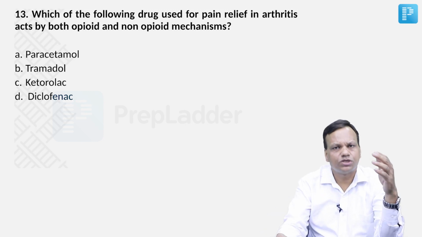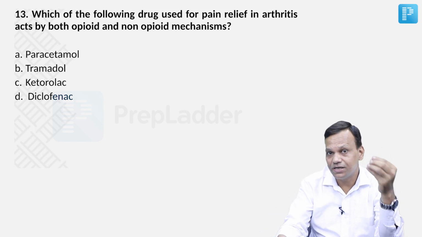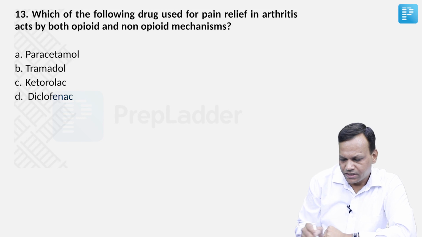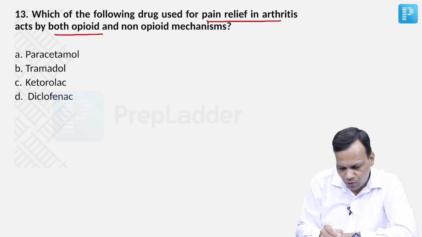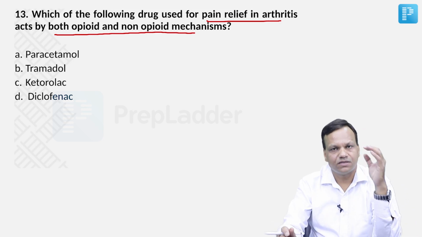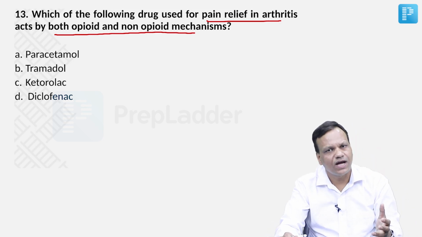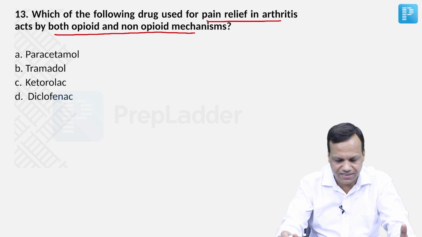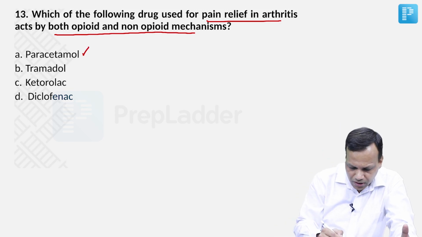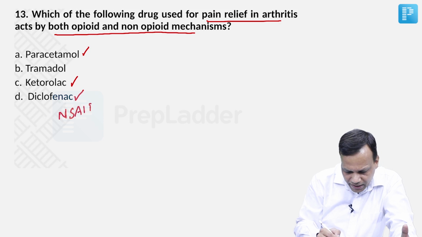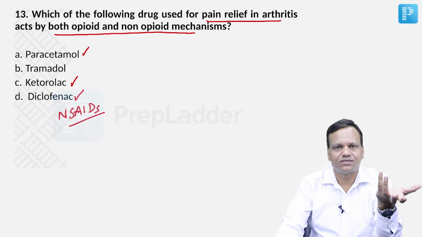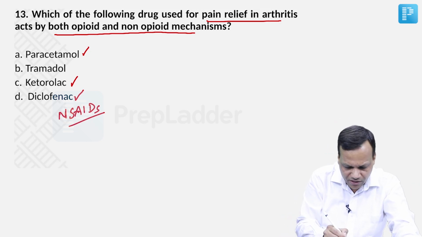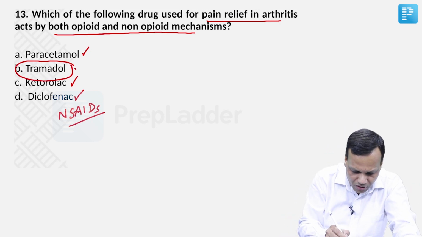This is a repeat question, guys, do not get confused, it is a repeat question. Which drug used in arthritis acts by both opioid and non-opioid mechanisms? First you see the options, you will answer it without looking at anything else. Paracetamol, ketorolac, diclofenac, all of them are non-steroidal anti-inflammatory drugs. They do not act on opioid receptors. So there is only one drug which acts on opioid receptor, it is tramadol, that is the answer.